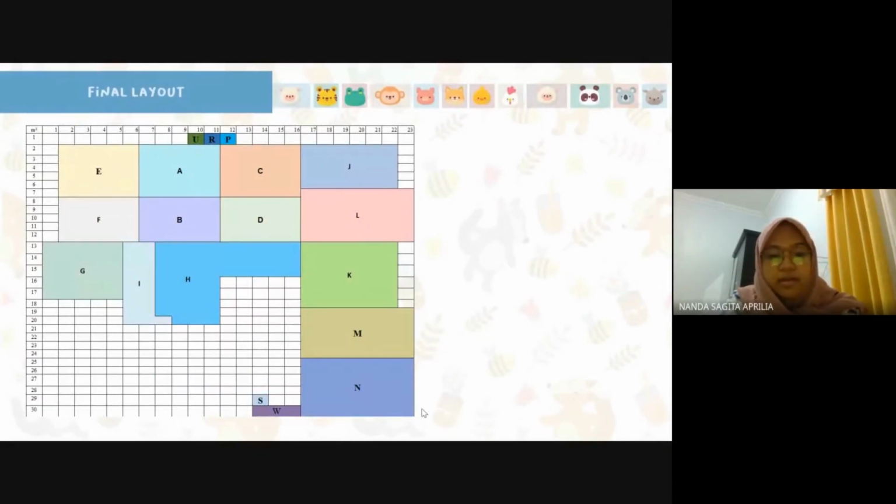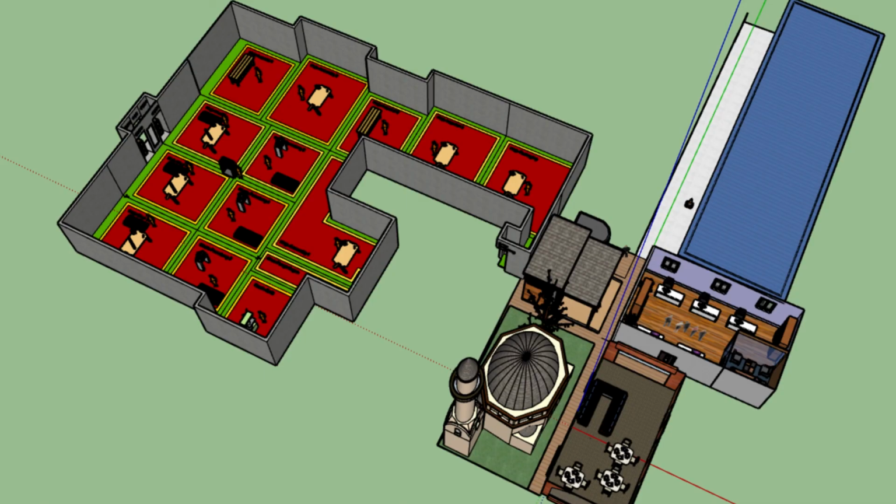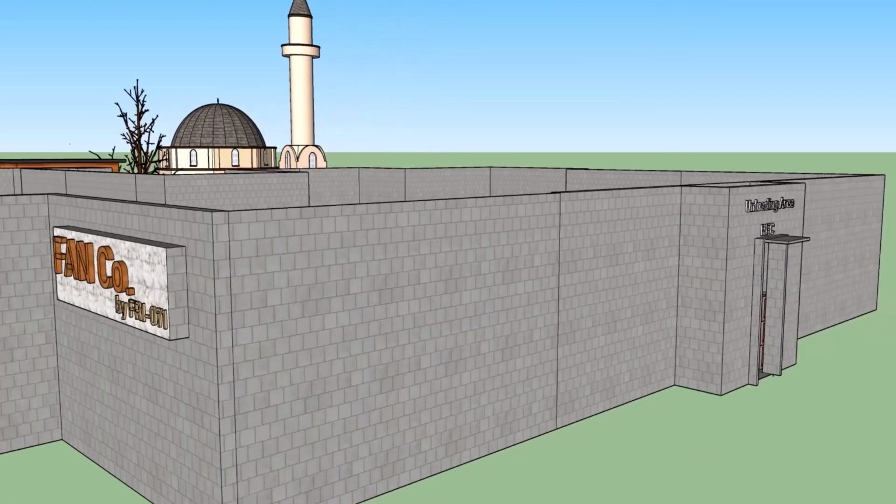Lastly, this is the final layout of our facilities. This layout is based on the calculation of WinQSB, which has the lowest cost or the shortest distance. And this is a little preview of our final layout in SketchUp.